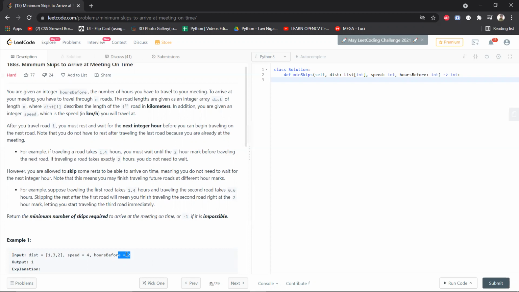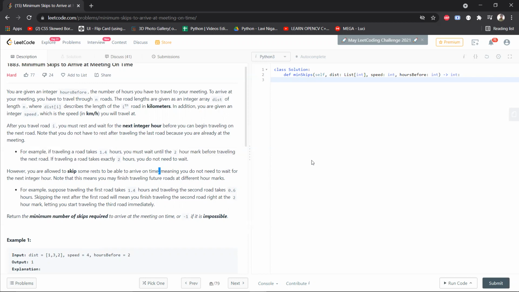2 or less than 2 hours. Mostly it will be less than 2 hours, right? So what will happen is, suppose you are crossing this 1 kilometer at a speed of 4 kilometers per hour. What is the duration? Speed is equal to distance upon time, so time can be calculated. I'll take the example over here itself.